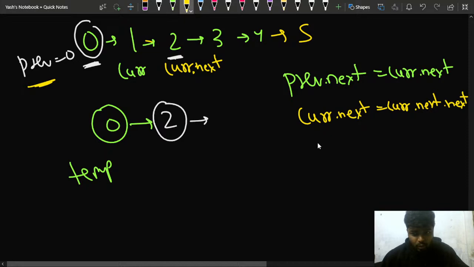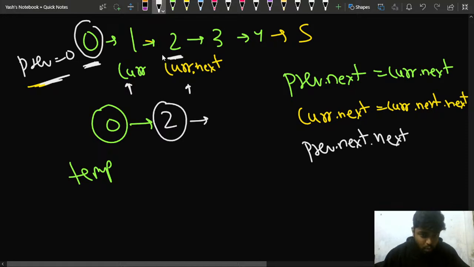So that is what I'll do. I'll say, what is current dot next? Current dot next is also something that is previous dot next. This is previous dot next, and this is previous dot next. So my previous dot next, that is the pointer to this particular pointer, I'll say it is previous dot next. What should it point to? It should point to nothing but current. It should point to current. Then it will point to this one, right?